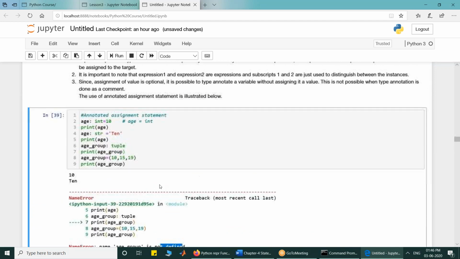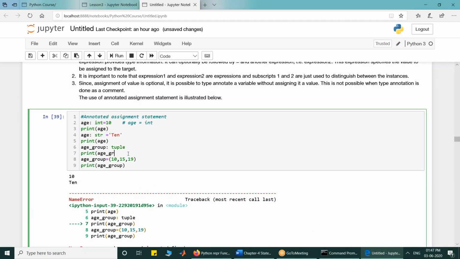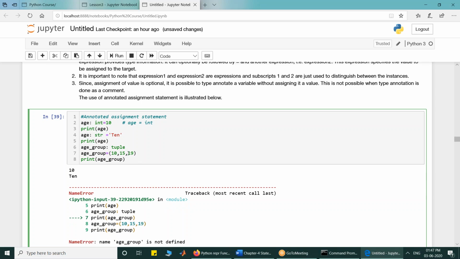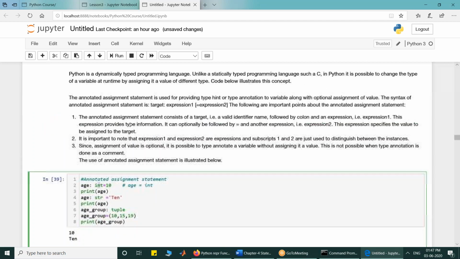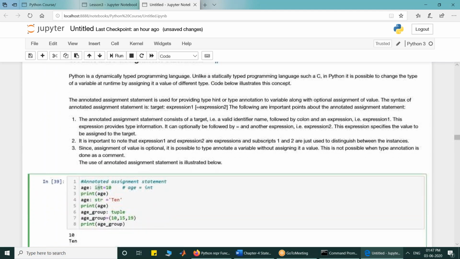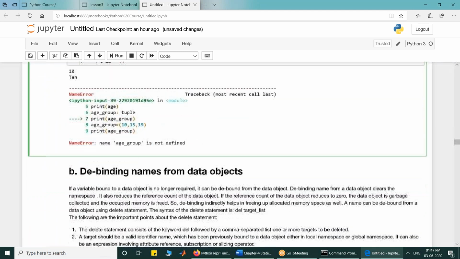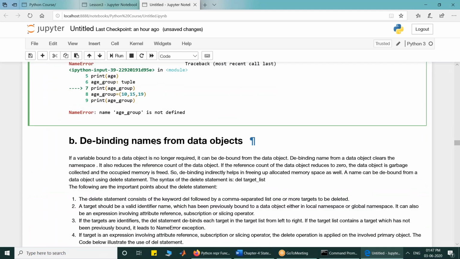It is not defined. Definition of an identifier only occurs when it has been assigned a value. Since it has not been assigned a value, it gave me an error. Now I have assigned it a tuple, so I know that age_group is a tuple, age is a string, and here age is an integer. So that is the purpose of the annotated assignment statement, to associate types with names.